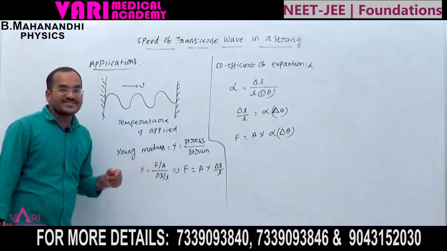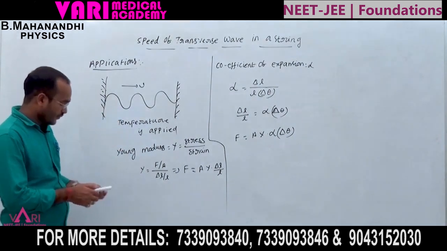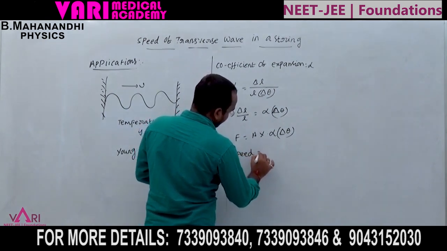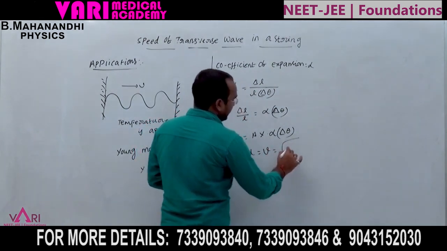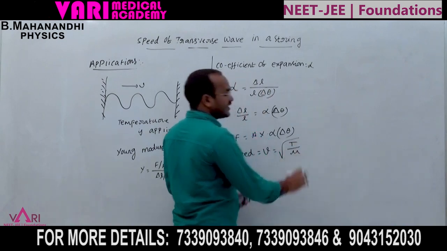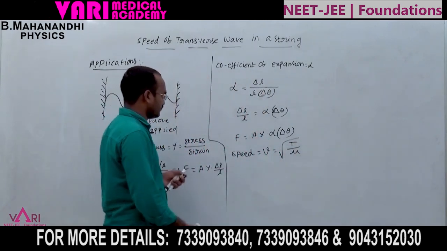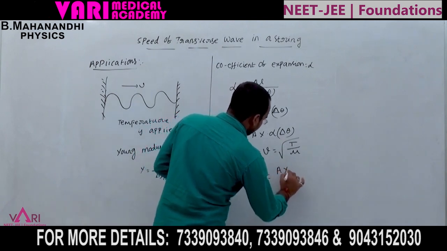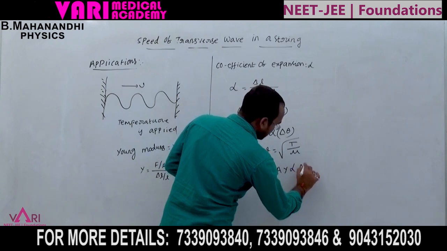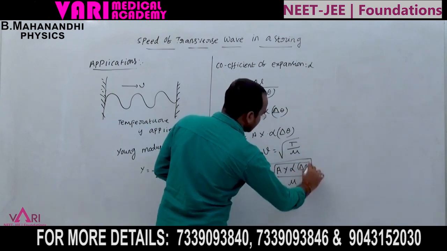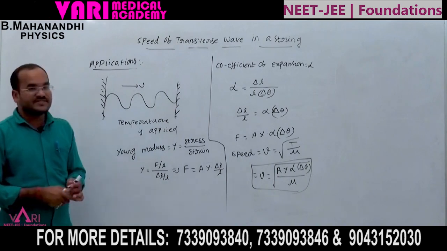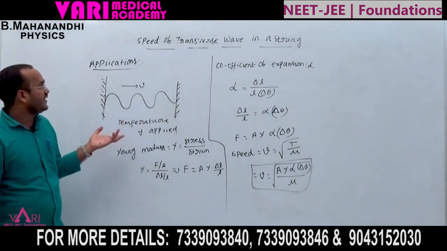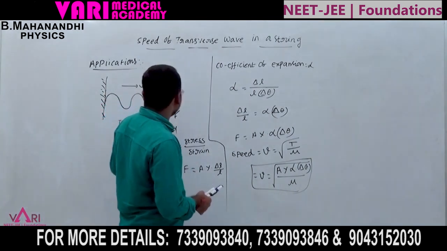Now, how much is the speed of the transverse wave? Speed V equal to root of T by mu, where T is the tension force. Here the force is A Y alpha delta theta, so V equals root of A Y alpha delta theta by mu. This is the explanation of the velocity of a transverse wave in a string connected between two ends when temperature is applied.